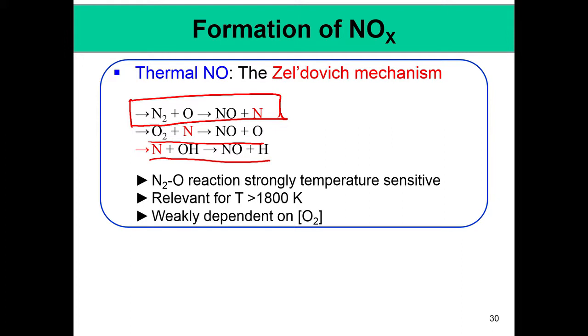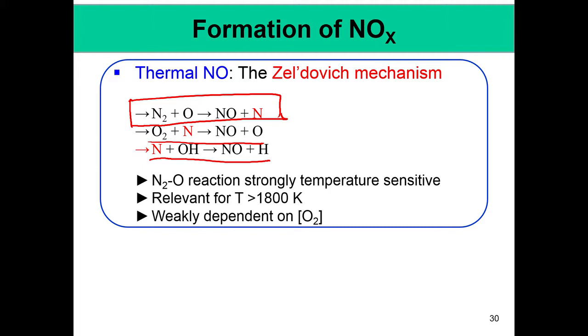Alright. So, the first reaction is the most important reaction, where the N2 plus O reaction is strongly temperature sensitive, and it is also the rate limiting step, because it is very difficult to break the N-N bond, and the N-N bond can be broken by an oxygen atom only at very high temperatures. As a result, this path is important only at very high temperatures of 1800 Kelvin, and thermal NOx is mainly the NOx that is formed in the product.